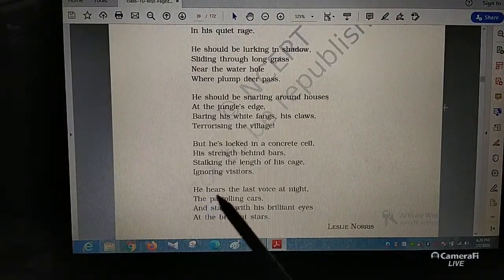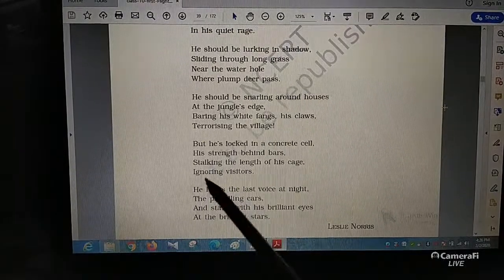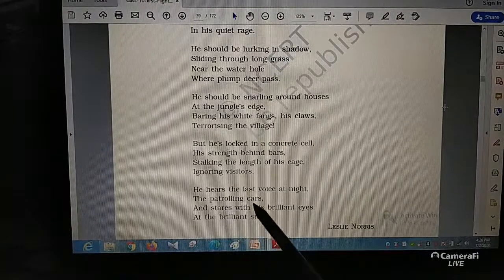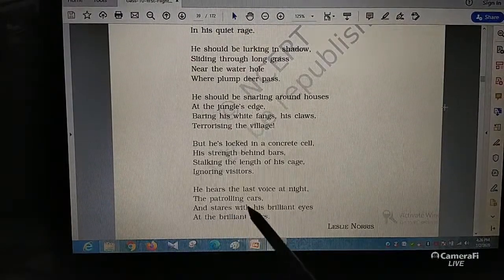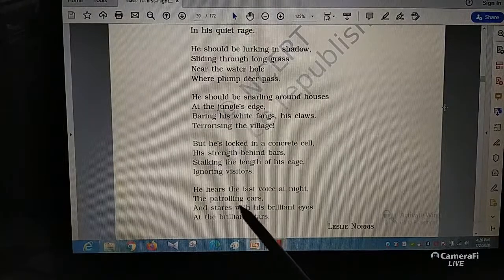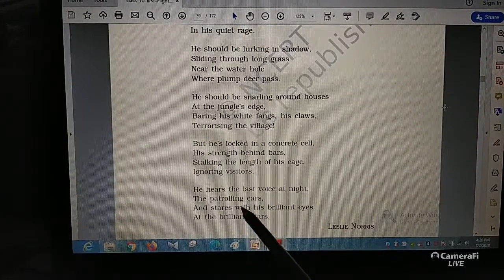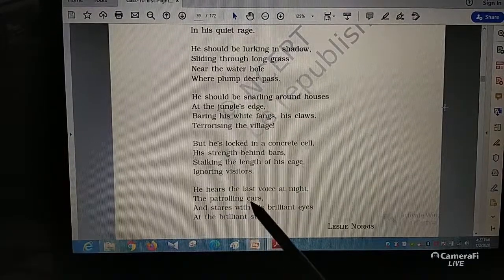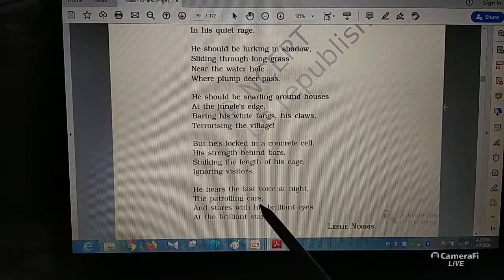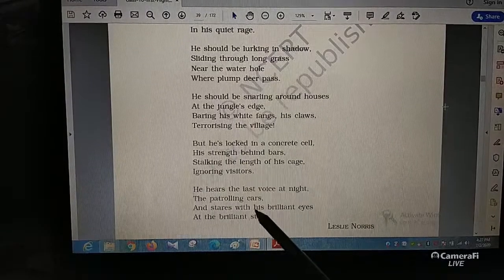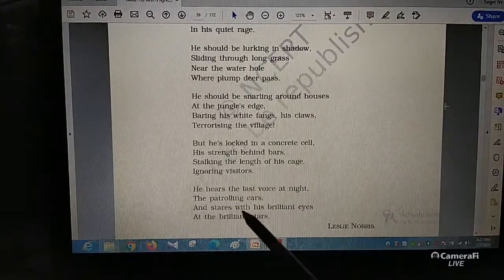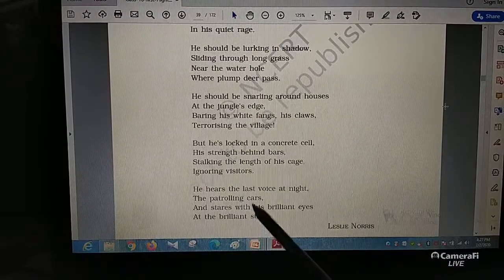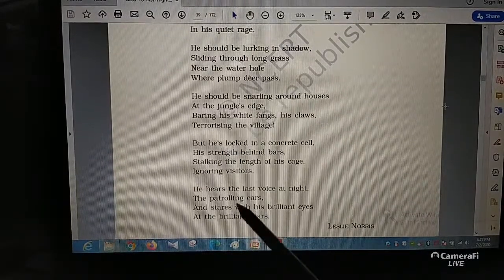Don't write he is the poet here. Don't write this. Okay. So he hears the last voice at night. He is the tiger here. The patrolling cars. Patrolling means the cars that actually take care of the entire zoo. Those cars were there for the visitors, to check if any visitor is left.